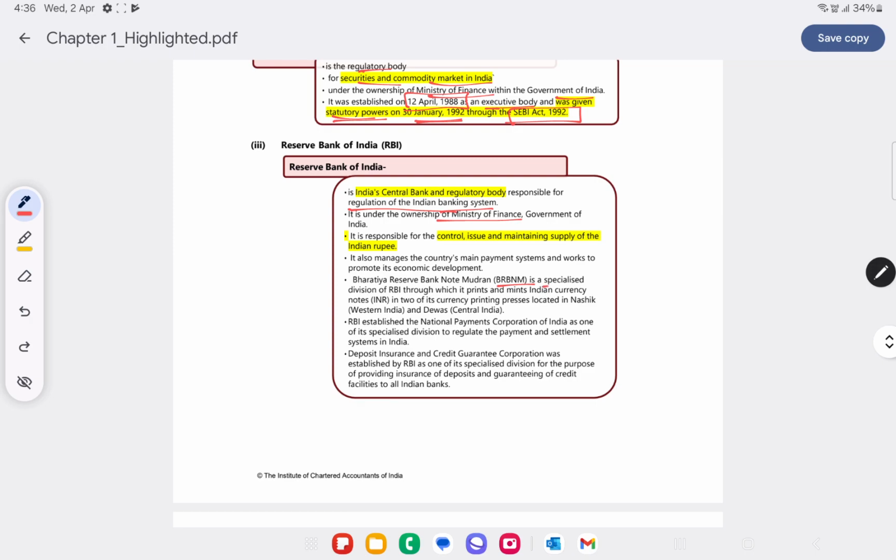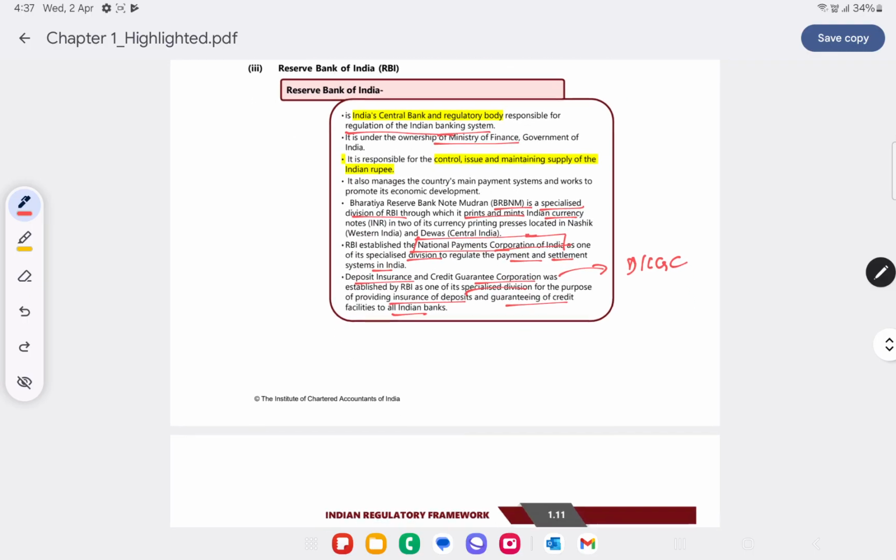BRBNM. Now that's a specialized division we have for printing and minting Indian currency. Bharatiya Reserve Banknote Mudran. And we have the National Payments Corporation of India, NPCI. It's a specialized division to regulate payment and settlement system. And then we have DICGC. DICGC is Deposit Insurance and Credit Guarantee Corporation. This is a specialized division for providing insurance of deposits and for guaranteeing credit facilities to Indian Bank.